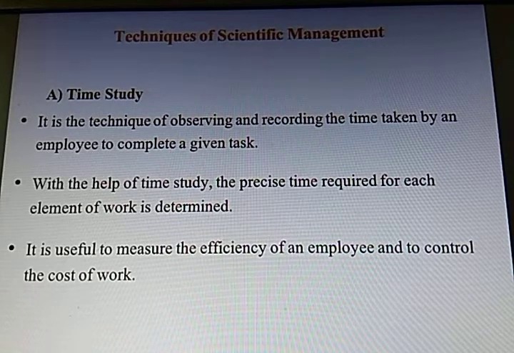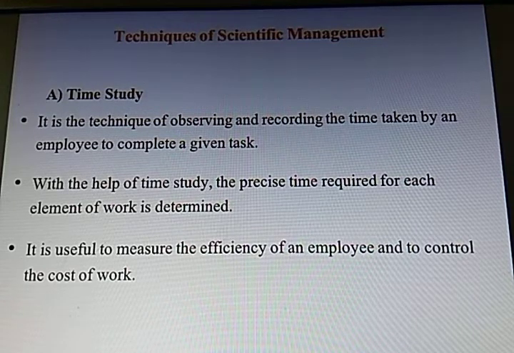I have already told you, they used to collect our job cards. They used to calculate within 30 days how many job cards we had collected. That means the work we had finished. They used to calculate that time, and definitely the one who had more efficiency would be doing more work in a given 1 month, and then measuring that efficiency of an employee and controlling the cost of work. So this is a very important aspect, that is time study.